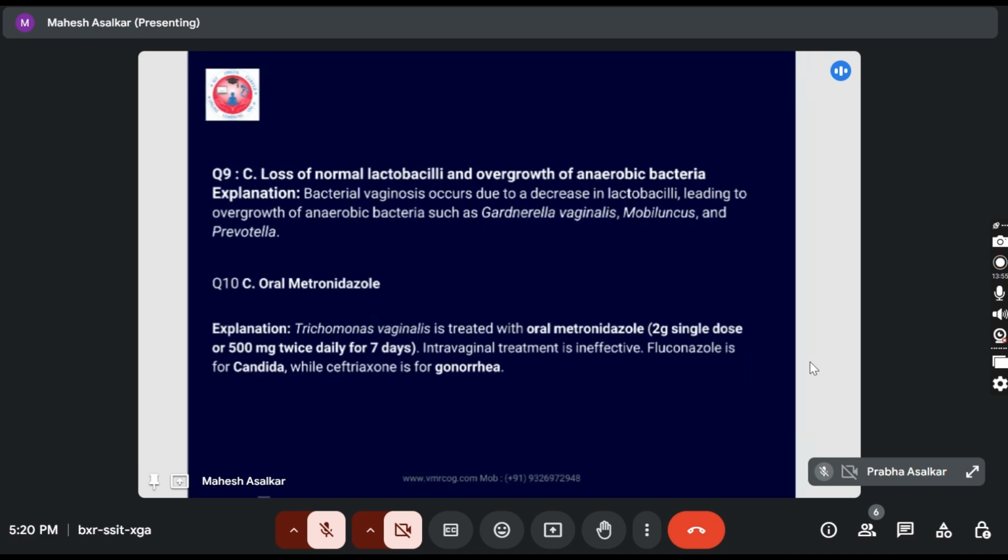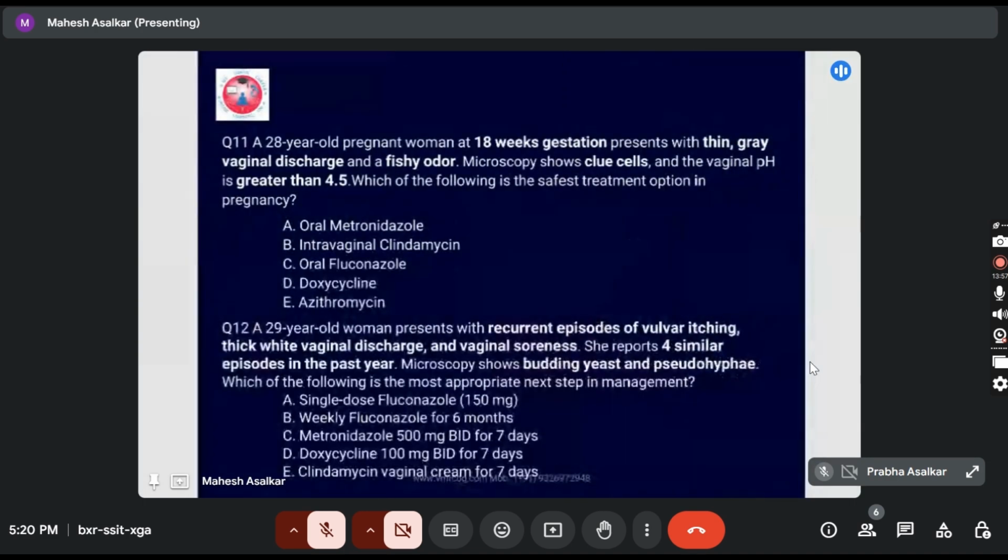So we'll go ahead with the next, Dr. Priyanka. Next two questions. A 28-year-old pregnant woman at 18 weeks gestation presents with thin gray vaginal discharge and a fishy odor. Microscopy shows clue cells and vaginal pH is greater than 4.5. Which of the following is the safest treatment option in pregnancy? Oral metronidazole, intravaginal clindamycin, oral fluconazole, or doxycycline and azithromycin.